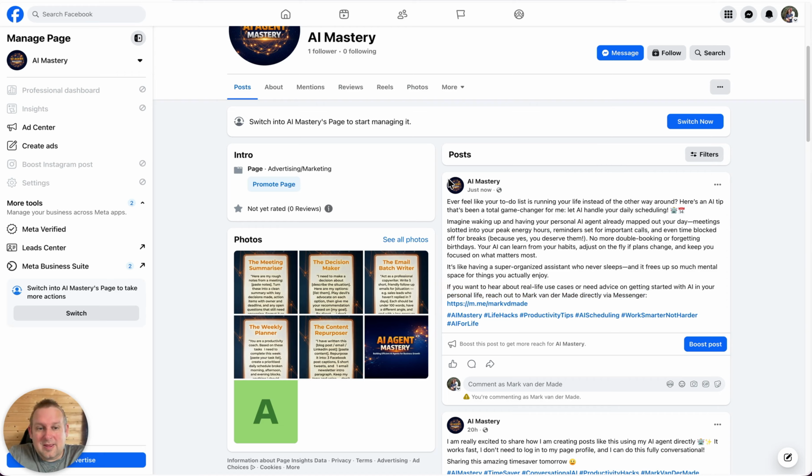But you can see it produces a storytelling post within just a minute with proper hashtags, and it allows you to create posts on the fly. So if you forgot to schedule a post and you want one, just message the page and let the AI agent take over and schedule that for you. So I hope you found this a little bit interesting in what I've been working on in the background.